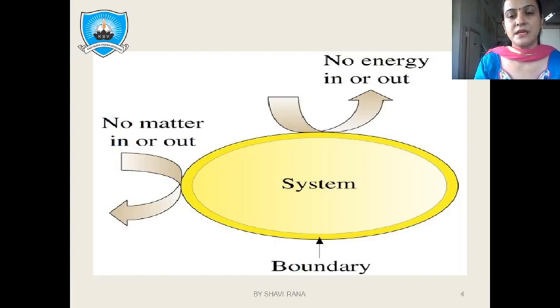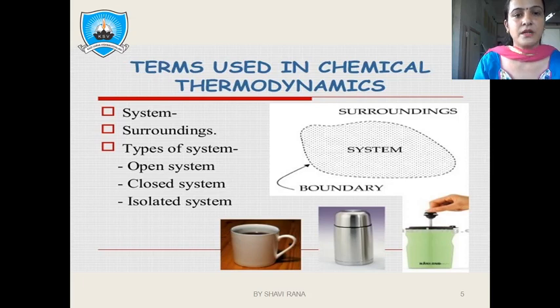System and surrounding are differentiated from one another by using a boundary. The boundary differentiates heat exchanges from system to surrounding and from surrounding to system. So there are a few basic terms used in chemical thermodynamics: system, surrounding, and types of system. The next topic is types of system.